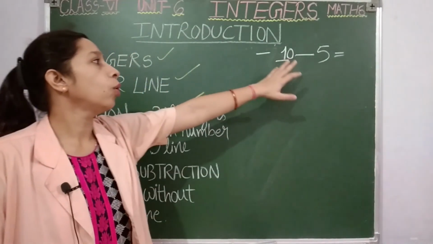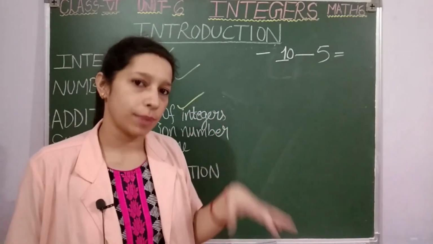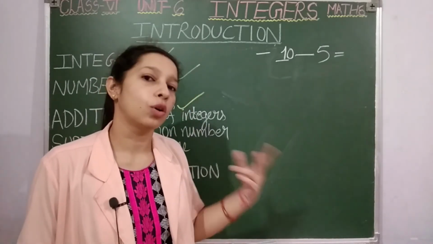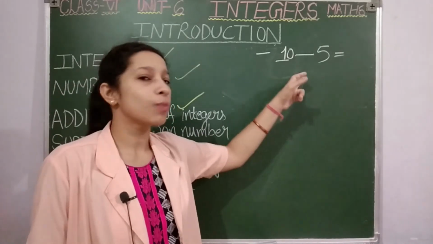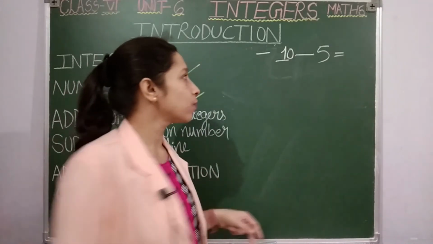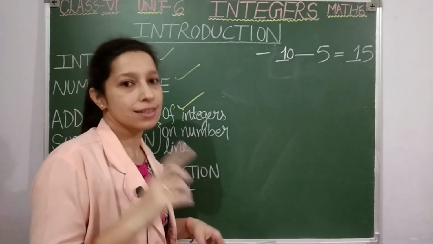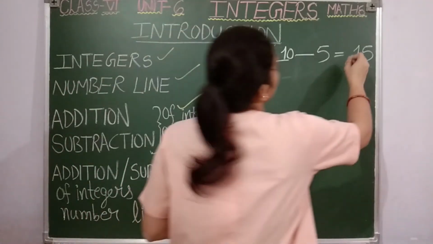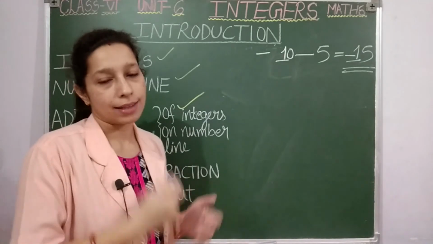Okay, then now see what I have written. I have written 2 negative integers only. So if the integers are same type of integers, either 2 negative integers or 2 positive integers, what you have to do? You have to add only. Okay, so minus minus plus, 10 plus 5, 15. Then what you have to think, students, which number is greater here? 10 is greater or 5 is greater? 10 is greater. It is written with negative sign. So you are going to put negative sign with your answer also.